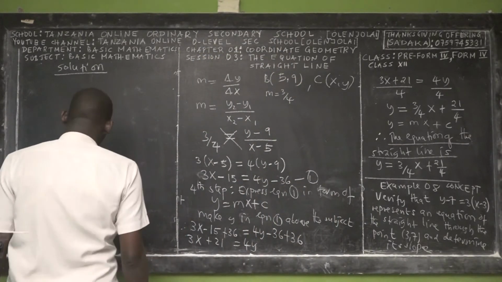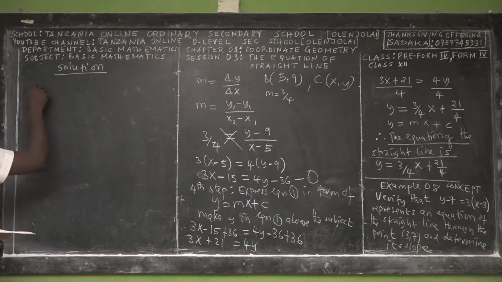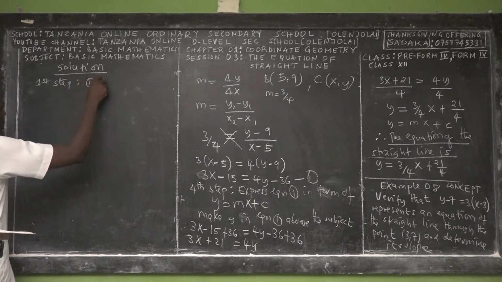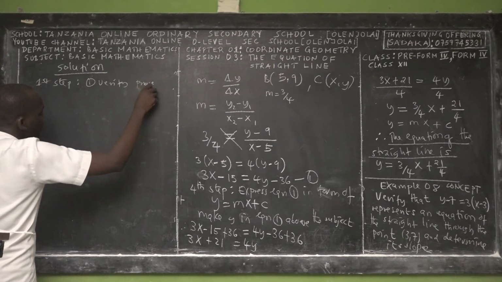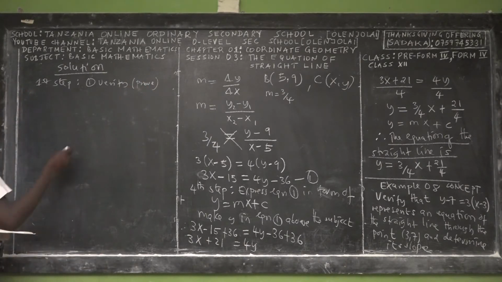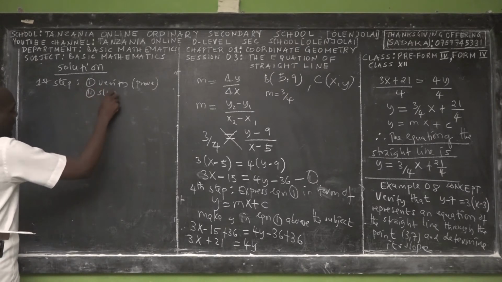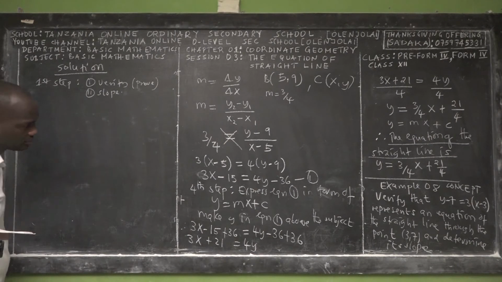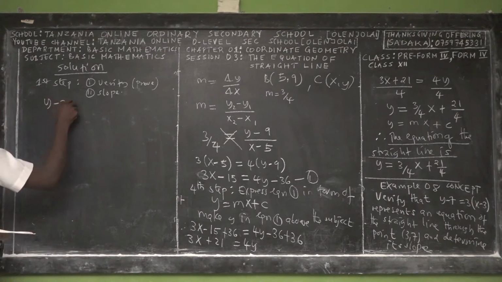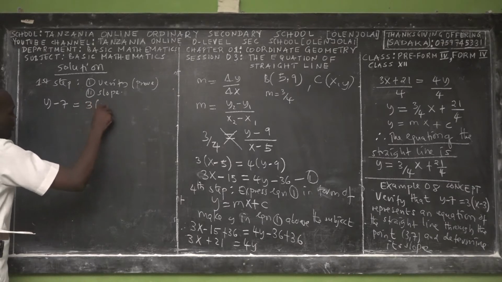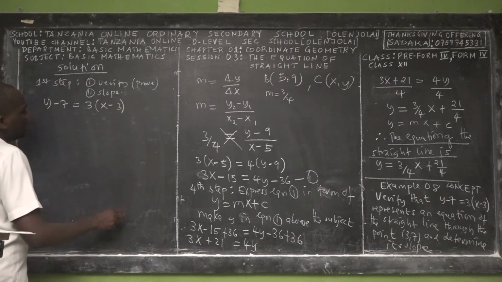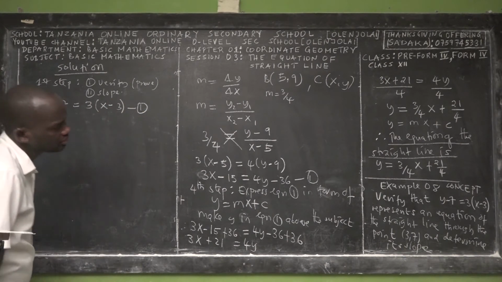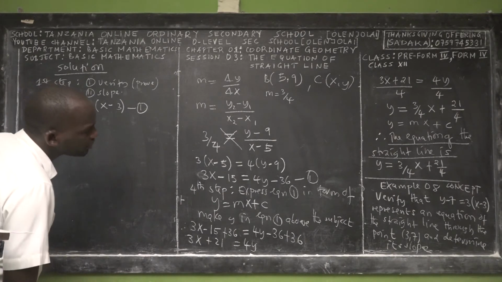So solution. Today we have to verify. To verify, the first step: the question asks us to verify. What does verify mean? It means proof. And then we're being asked to find the slope of the line. But today we are given the line. The line is y minus 7 is equal to 3 times x minus 3. Okay, so this is the first equation.